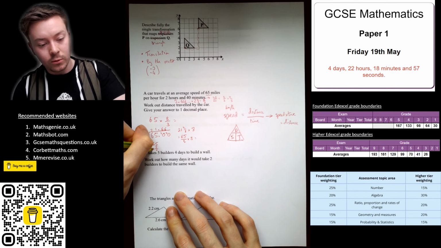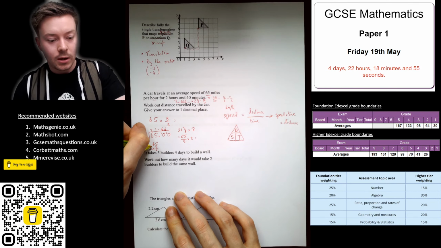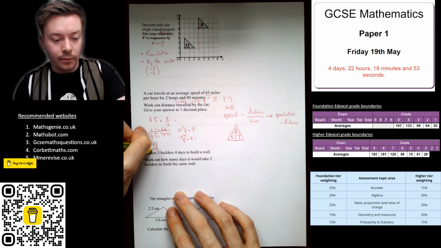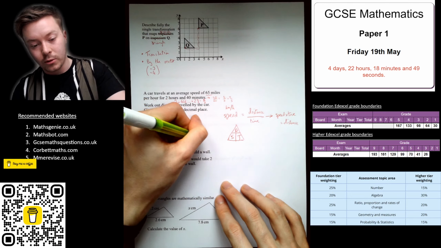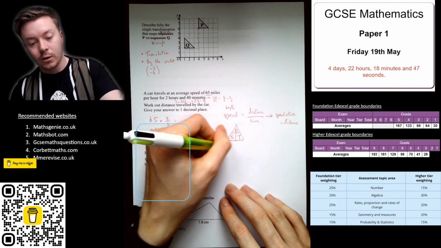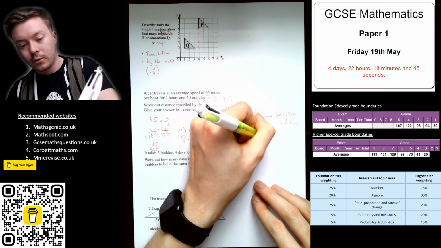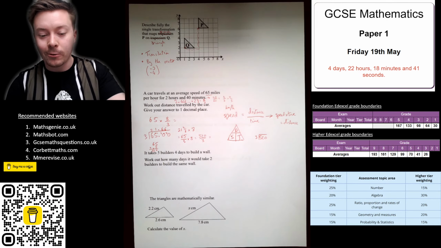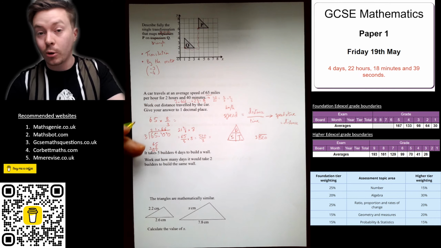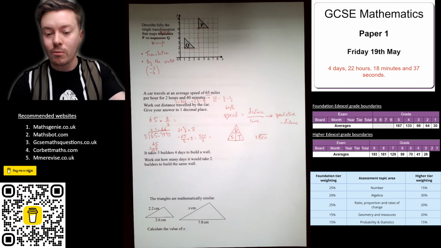5 times 8 is 40, 8 times 6 is 48, add the 4, 52, so 520 divided by 3, which I think I can do. So let's do it over here. 520 divided by 3. I would hope for this question it would be a calculator question, but it's a good idea that I'm going through these methods here for you so you can get a reminder of them.